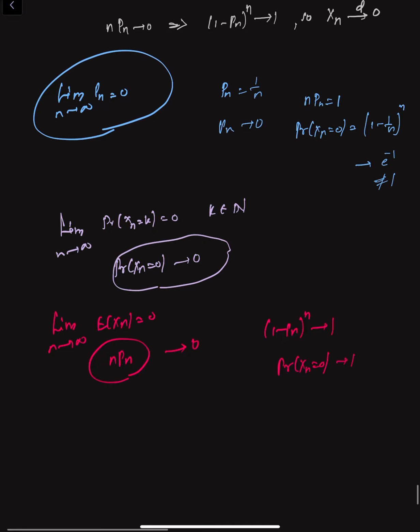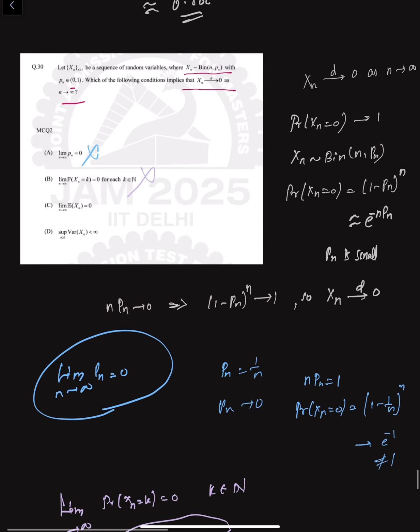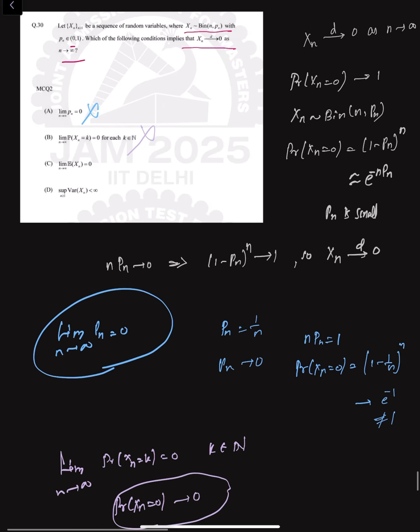Or in a short way, we can also show this by using Markov inequality. If I consider probability of x greater than 0, that is always less than or equal to expectation of x by Markov inequality. So probability of x equal to 0 is nothing but 1 minus probability of x greater than 0, which is greater than or equal to 1 minus expectation of x. So expectation of xn tends to 0 implies probability of xn equal to 0 is tending to 1. Therefore C does imply that xn tends to 0 in distribution. So option C is the correct answer.